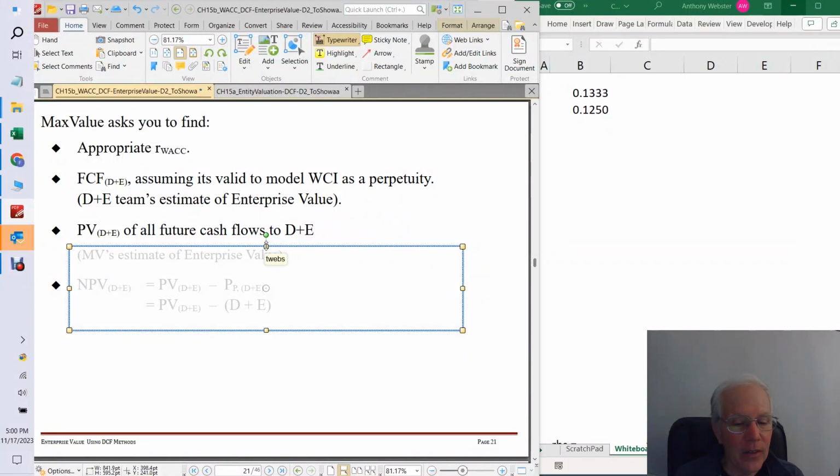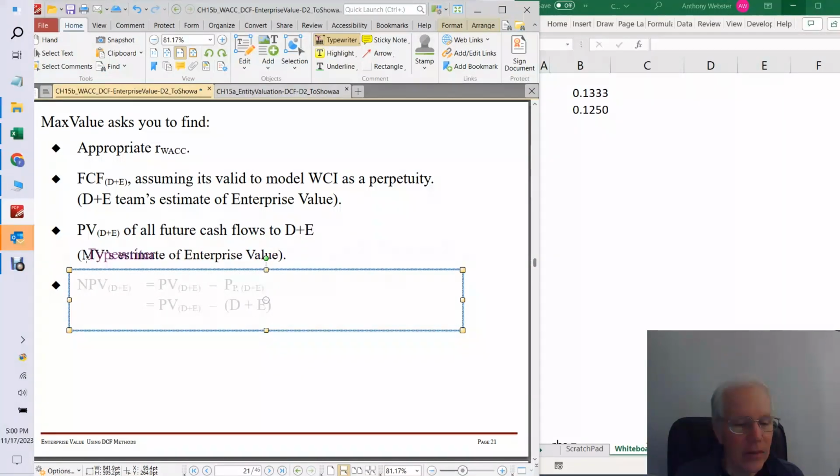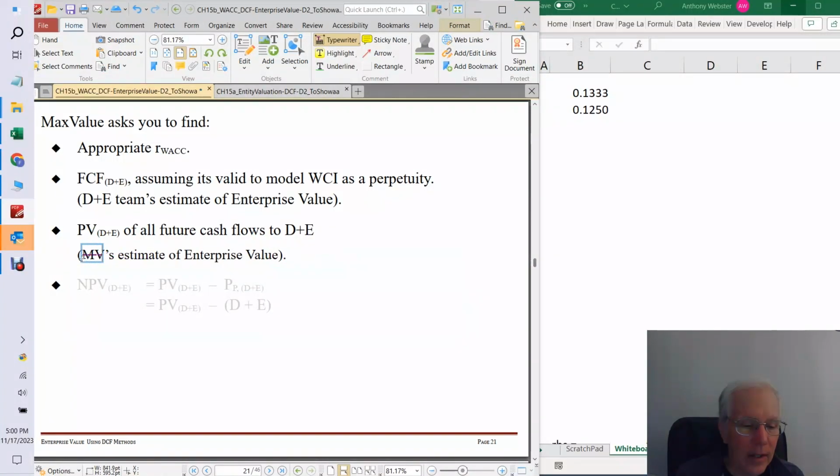And that is completely a mistake. Who wrote that? Okay, that is the team's estimate. The team's estimate of enterprise value. Team's estimate of enterprise value or equity value is always the present value of what we're going to get if we own the firm. And the market's estimate of equity value or enterprise value is always what we pay at t equals 0.